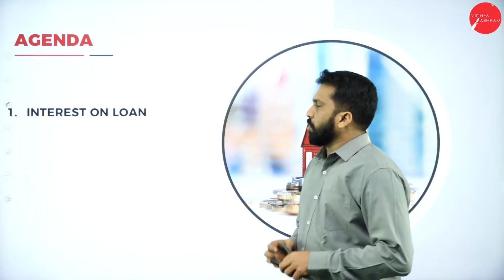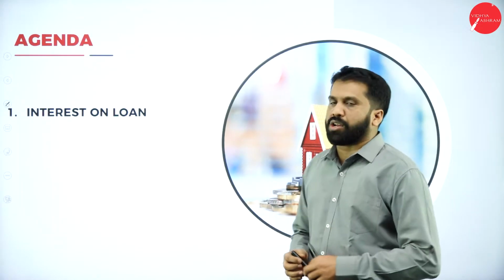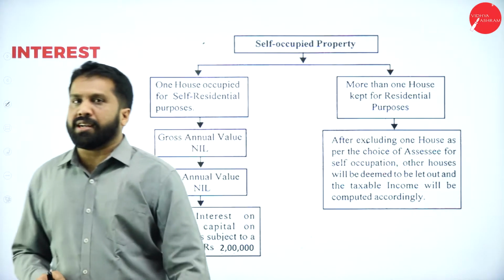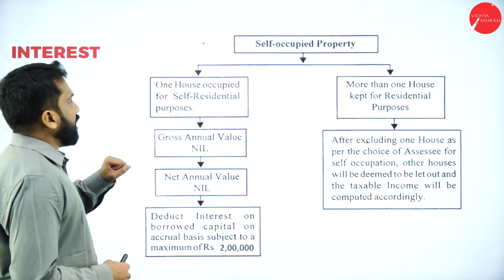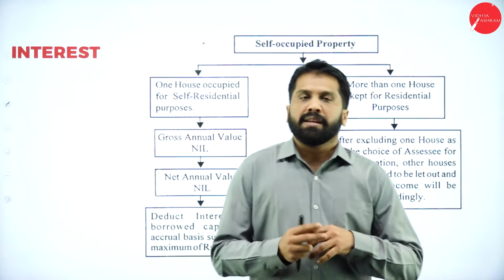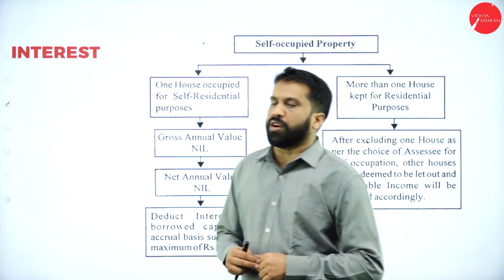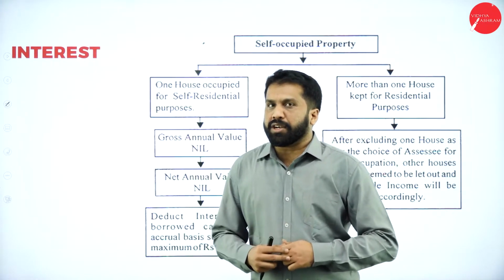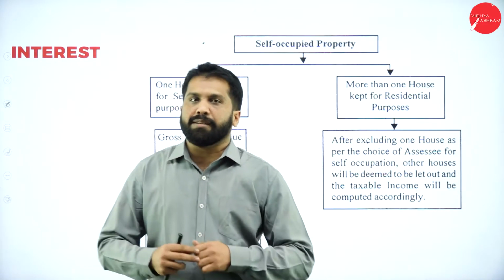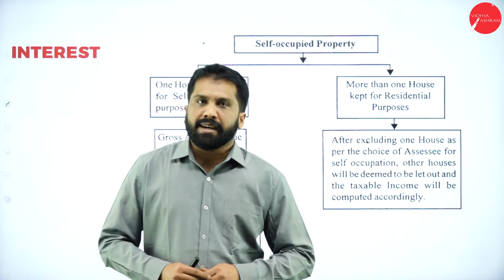Your agenda is only about your interest on loan. I'll explain this with a chart actually. So this is a chart, actually it is only for your self-occupied property. Self-occupied in the sense what? So you have constructed a house and you have maintained it for yourself, like you're only residing in that house.